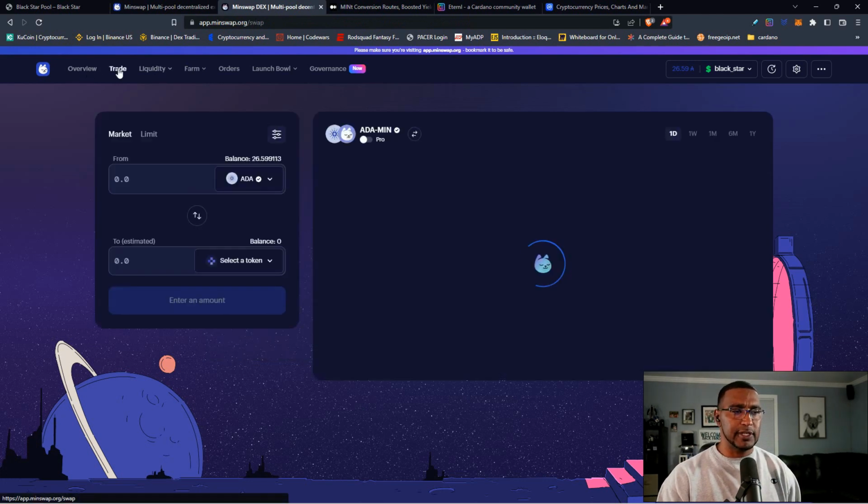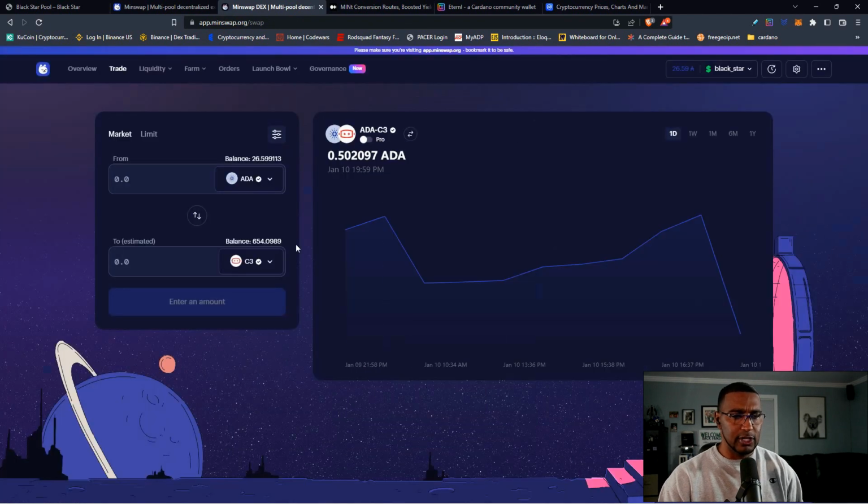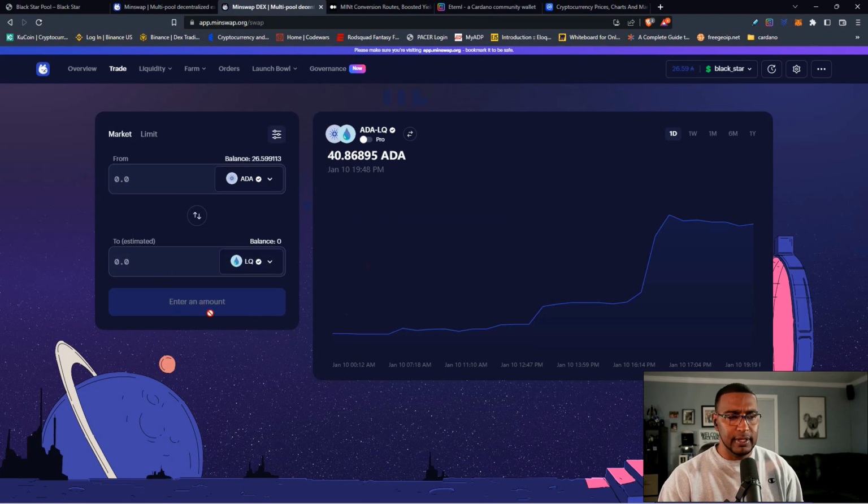But the DEXs are pretty easy to use. You want to come over, select a coin. Again, it's this Charlie 3 or let's say Liquid. And you can swap, and these coins go right in your wallet once you confirm the transaction. You get it done. These are very simple to use.